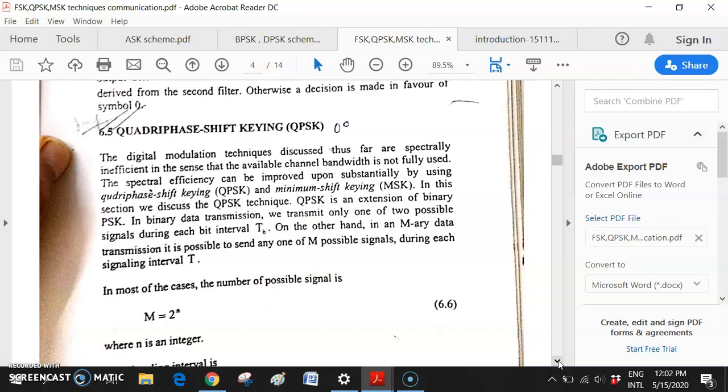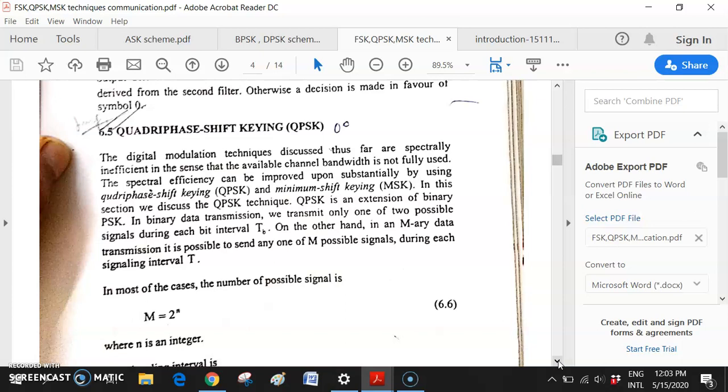So that is the difference between the 2 PSK scheme and the QPSK scheme, which is basically the 4 PSK scheme. Because 90 degree shifting is there: 90 degree, 90 degree, 90 degree, 90 degree. 4 times 90 degrees makes the 360 degree total phase. So there are 4 phase positions in the total 360 degree phase. That's why it is called the 4 PSK scheme. So this scheme we already discussed very nicely.